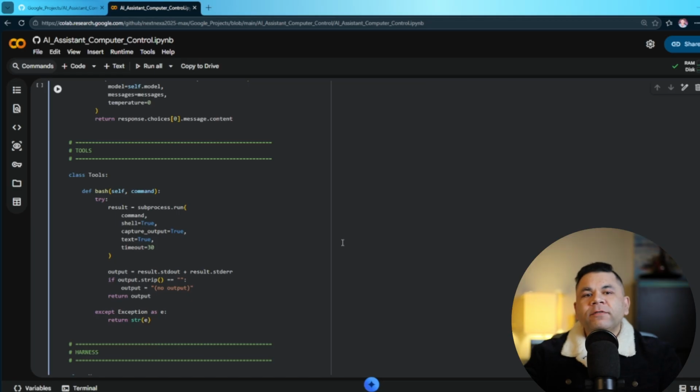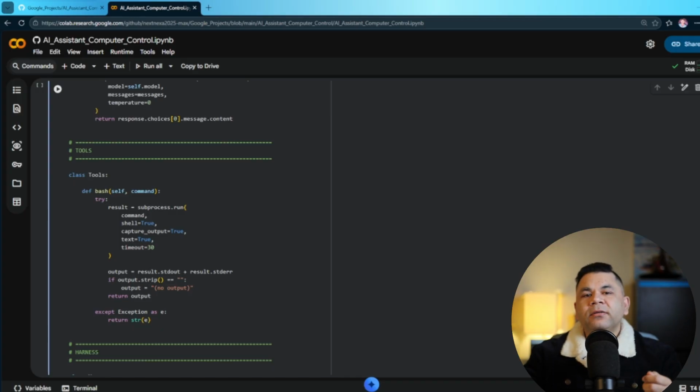Now we come to one of the most important parts of the agent. A normal chatbot can only generate text. It can explain how to create a file, but it cannot actually create a file. A tool gives the AI the ability to take that action. For our first tool, we are giving access to bash commands. Bash is a way to communicate with the computer using commands. For instance, the user can say, show me all files in this folder. The AI understands that it needs computer access. It creates a command saying, list the files.